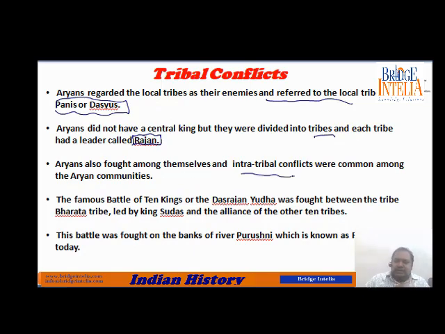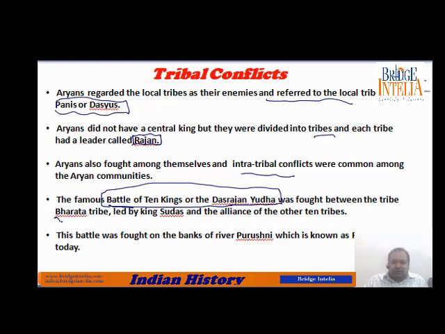So the Aryans also fought amongst themselves. These tribes were fighting amongst themselves and also with the local tribes. There is one very famous battle which you must remember, the Battle of 10 Kings or Das Rajan Yuddh. Rajan means king, Das means 10. So a battle in which 10 kings participated or fought.